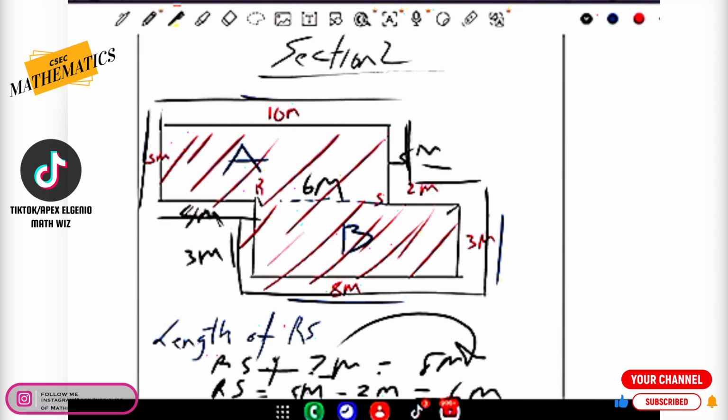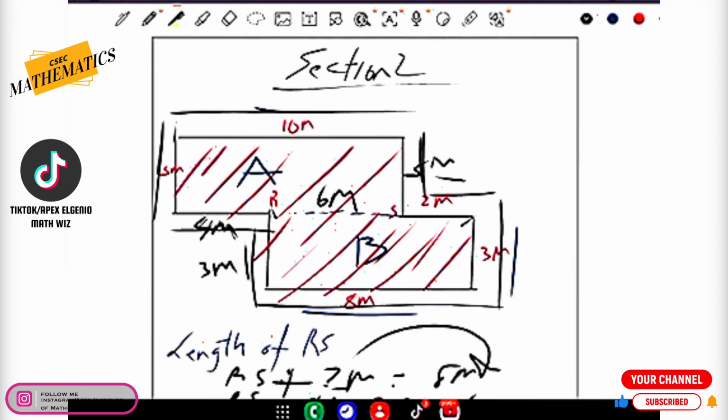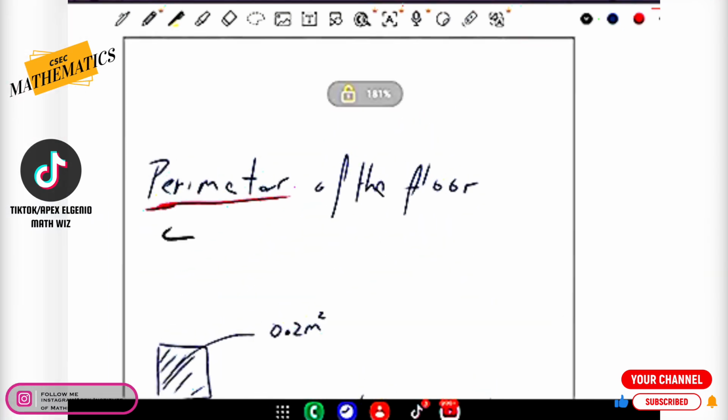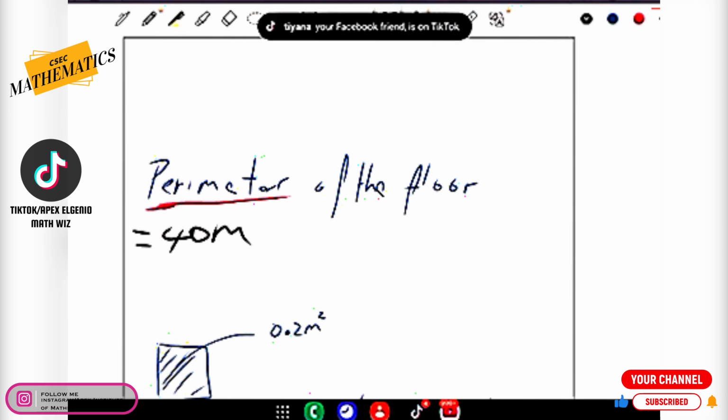And if we add those together, we'll find that the perimeter of this shape is going to be 40 meters. You would actually show the working out on paper as opposed to just writing it down like this, because as you know, most examination papers reward you when you show the working. But okay, you'd still get the full marks if you had written down 40 meters here.